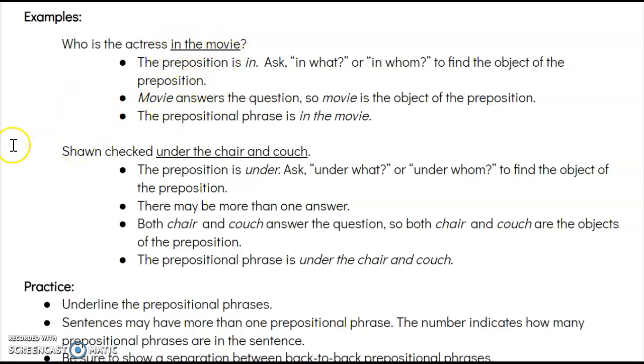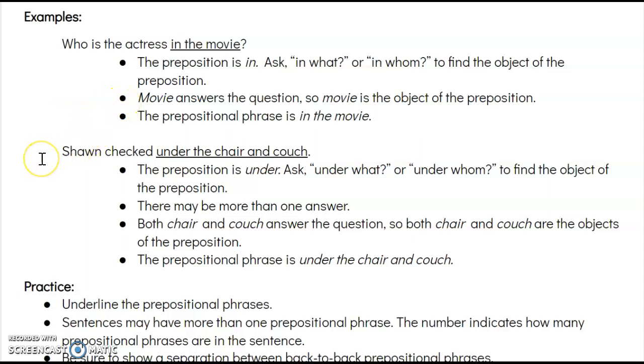Movie here is our object of the preposition. So our prepositional phrase starts with the preposition in, and it ends with the object of the preposition, movie. Notice movie answers the question, in what? And also movie is a noun, right? Because the object of the preposition will always be a noun or a pronoun.